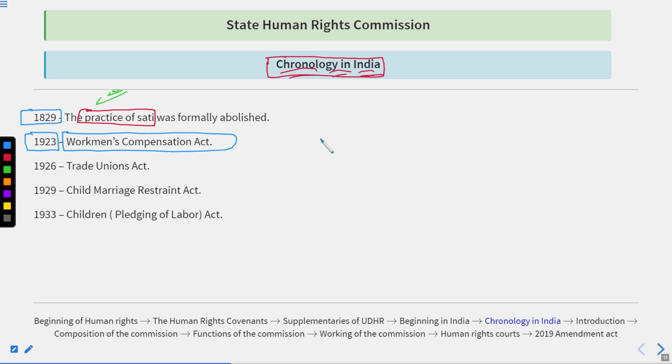Whenever a person got injured during work, they just threw him out. They did not pay any compensation to the person who got injured while performing duty for them.